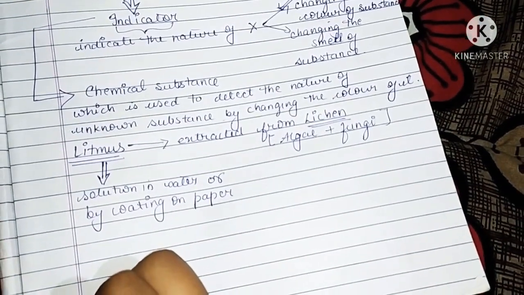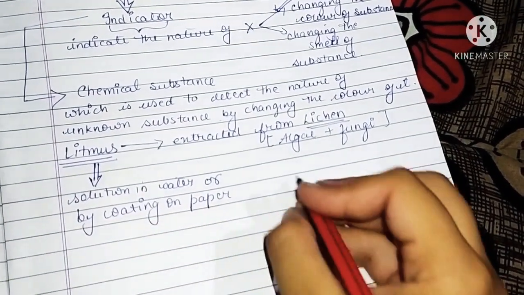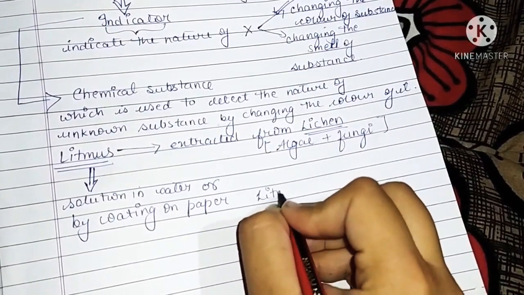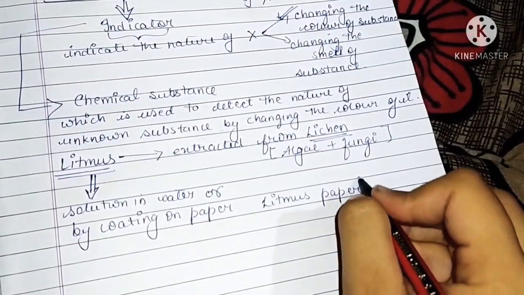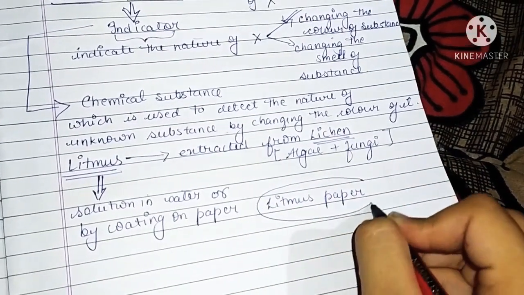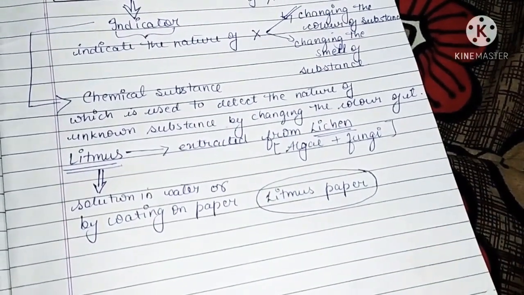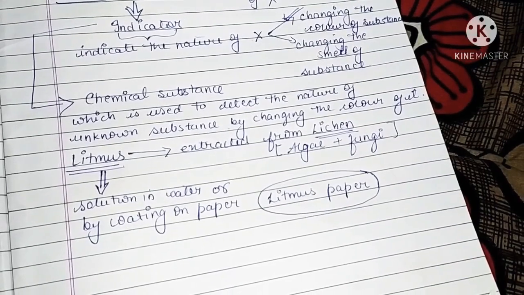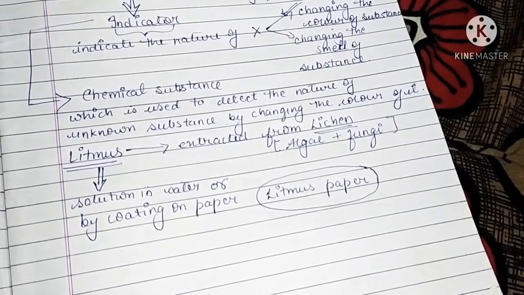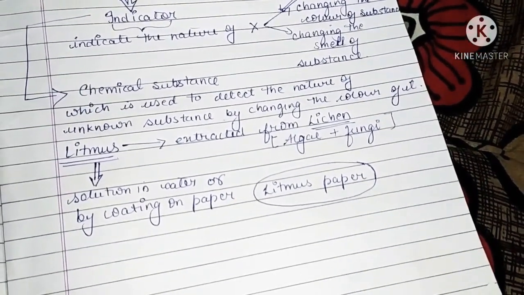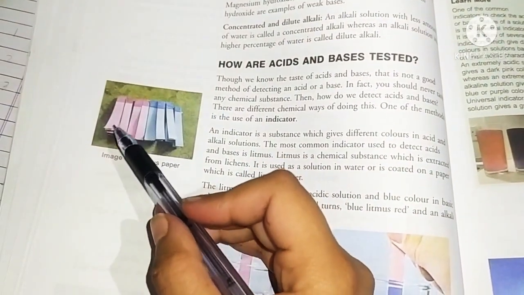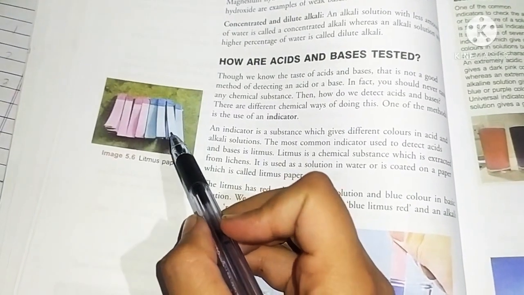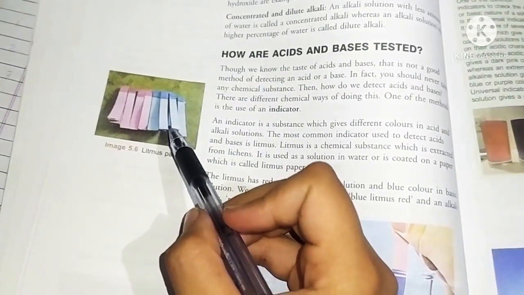In our lab we mainly use this litmus paper to test the nature of an unknown substance. Let me show you. We have two colors of litmus paper: the first one is red litmus paper and the second one is blue litmus paper.